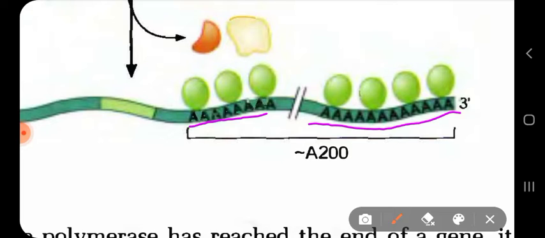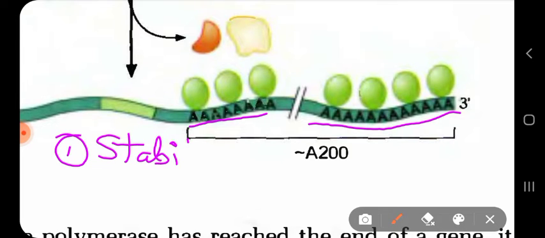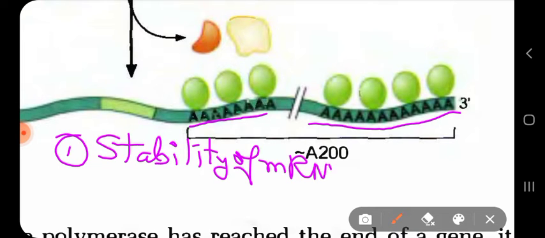Now the main significance of this poly A tail is two things. One is for stability of the mRNA.